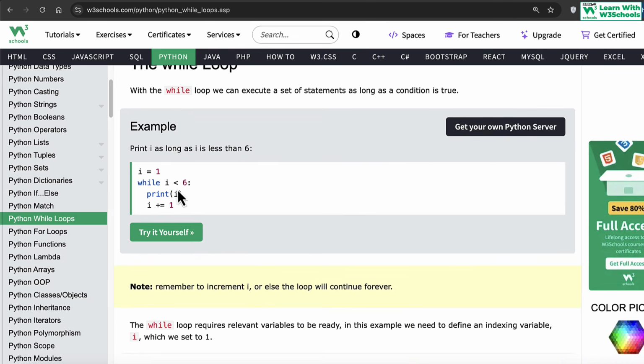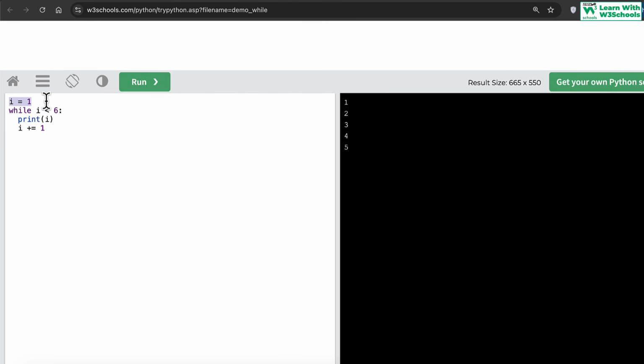So the way we use a while loop is we say i is equal to 1, while i is less than 6. This is called the initialization part. This is where again you see we use a condition. And then we have a colon, meaning there's a statement continued after it. So we give an indentation. We say print the value of i. And now we see we have the looping output 1, 2, 3, 4, 5. So until the value of i is equal to 6, this statement will continue to execute.